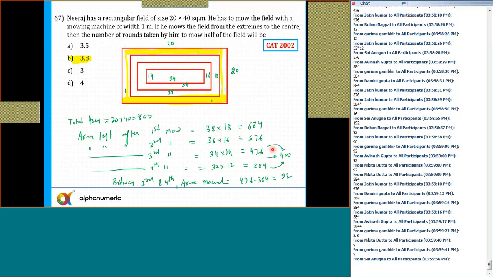So the answer is, but I need to move only 76, because this is 476 and I need to reach till 400. So I need to move 76. Once I move 76, I'll reach 400. So how much round is needed? In that round, 92 is covered. So for 76, the number of rounds is 76 by 92, which comes out to be approximately 0.8. So that's why the answer is 3.8.